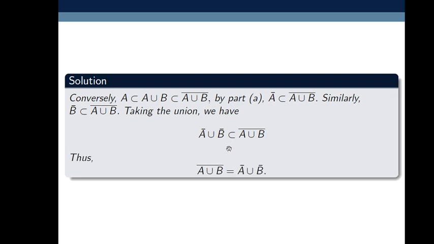Earlier we proved the closure of A union B is contained in the closure of A union the closure of B. Now we proved the closure of A union the closure of B is contained in the closure of A union B. So using these two inclusions, we state that the closure of A union B is equal to the closure of A union the closure of B. So this completes the solution.